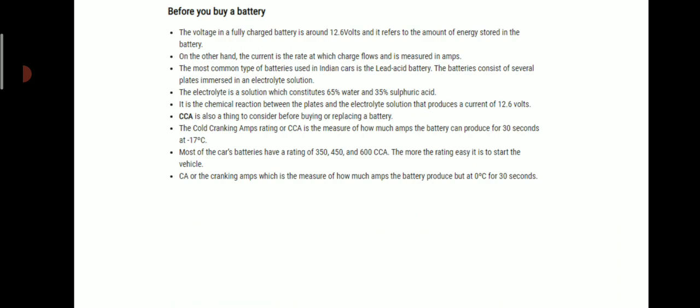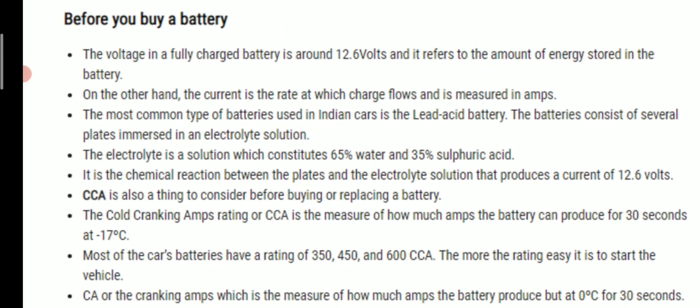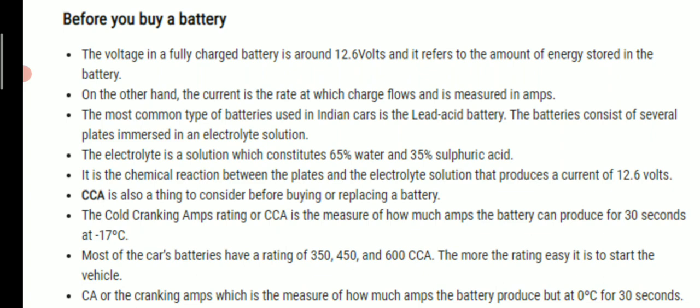So what are the points that should be kept in mind before we buy a battery? The voltage in a fully charged battery is around 12 volts, 12.6 volts, and refers to the amount of energy stored in the battery. On the other hand, the current is the rate at which charge flows and is measured in ampere.